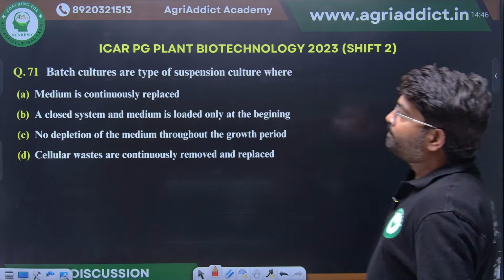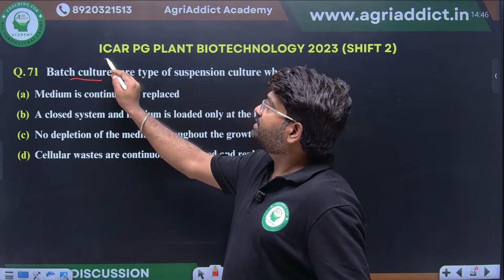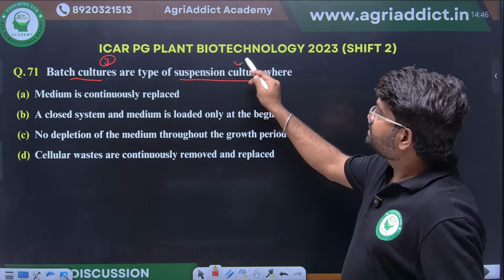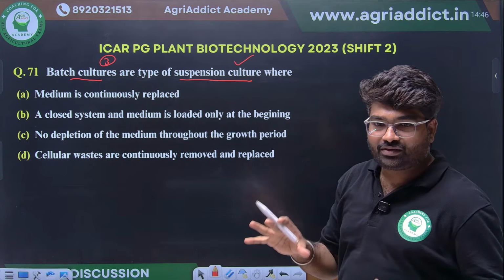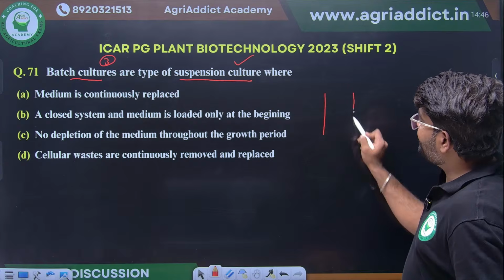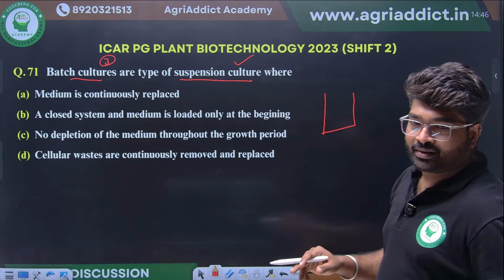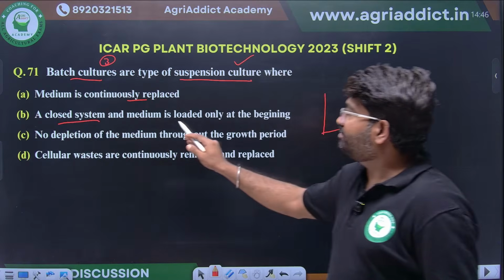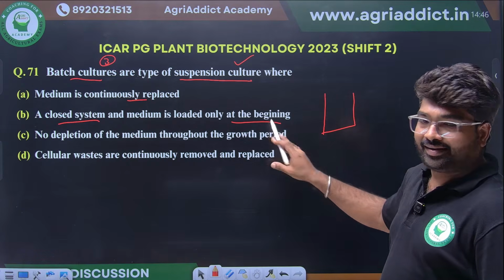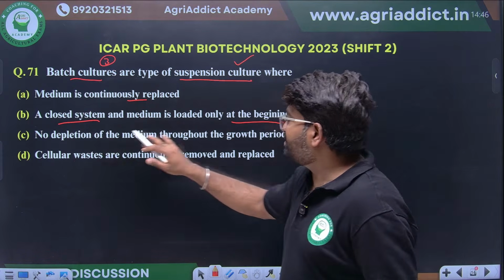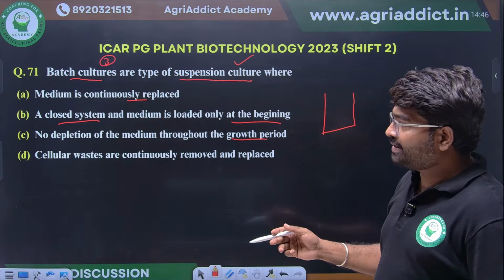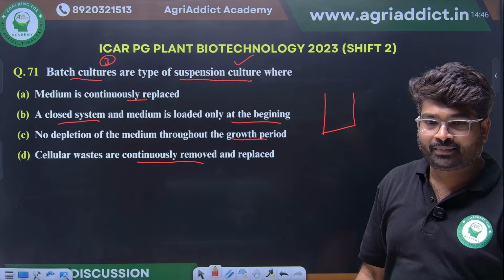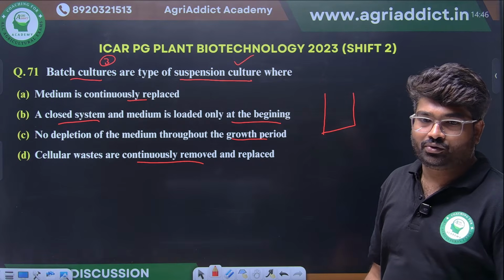Batch culture, tissue culture. Third question from tissue culture: batch culture, a type of suspension culture. In batch culture, what will we do? Will the media be replaced every day, or continuously replaced? Or is it a closed system where medium is loaded only at the beginning, with no depletion of medium throughout the growth period, or are cellular wastes continuously removed and replaced? What will be the right answer?